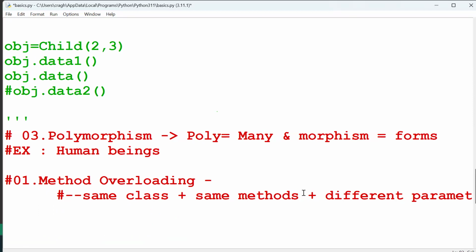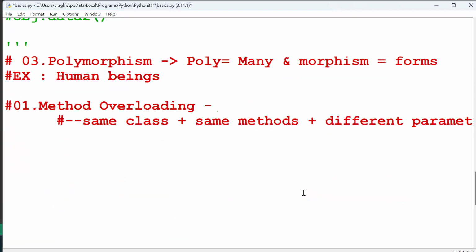For example, guys, we'll see a basic example. One class, class name, for example, main. Then def, component name, for example, data, with the self keyword.